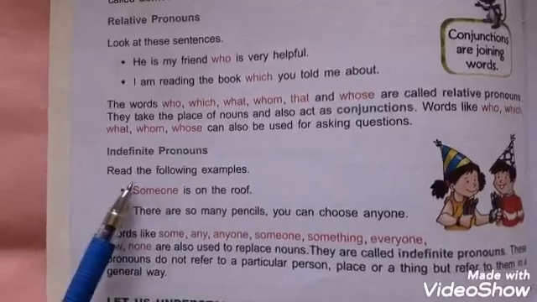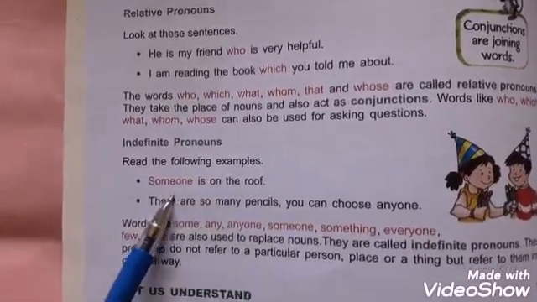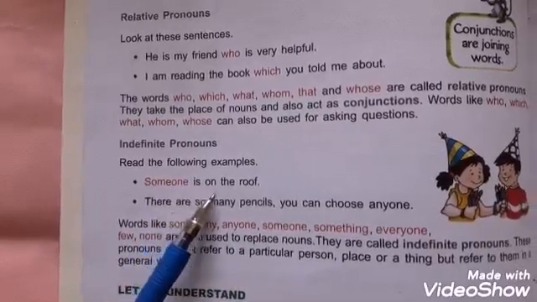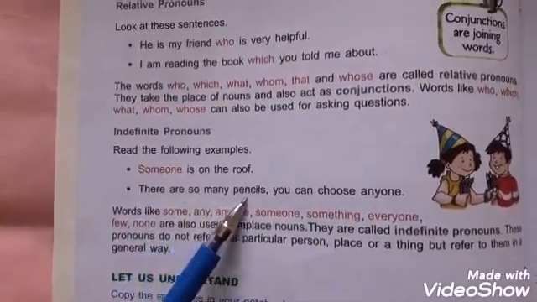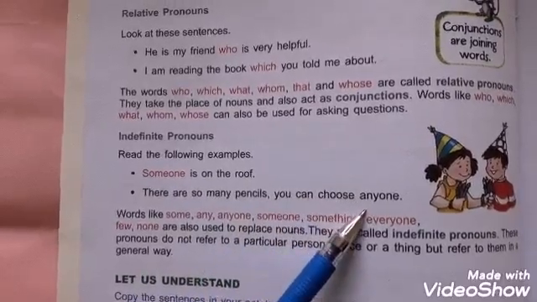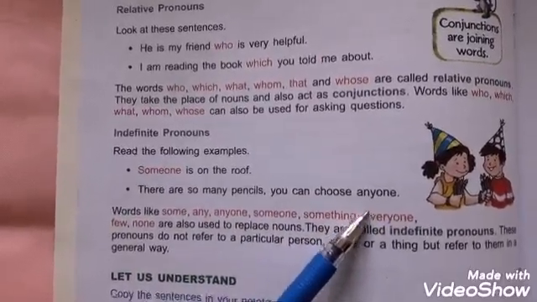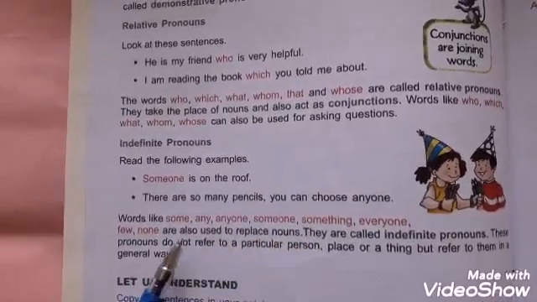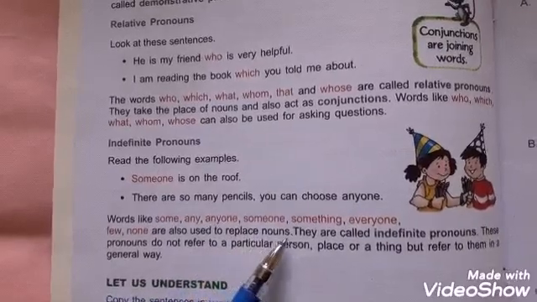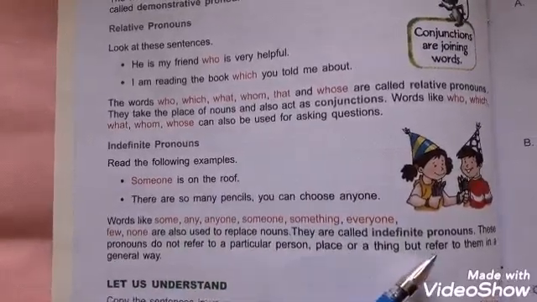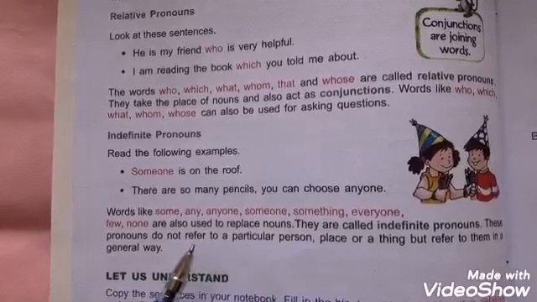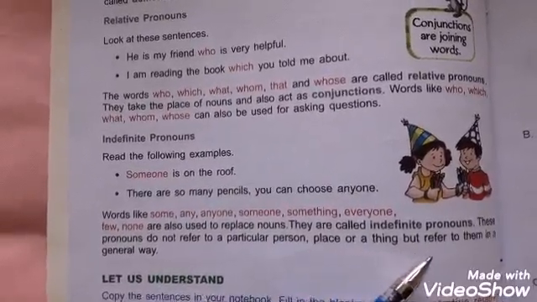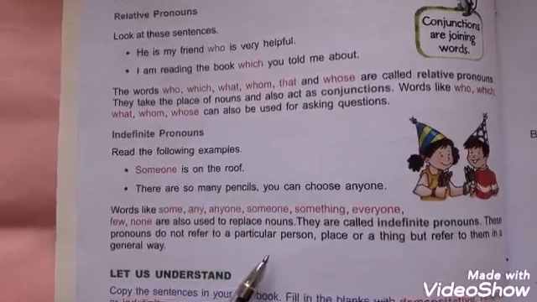Indefinite pronouns. Read the following examples. Someone is on the roof. Here the word someone is an indefinite pronoun. There are so many pencils, you can choose anyone. The word anyone is an indefinite pronoun here. Words like some, any, anyone, someone, something, everyone, few, none are also used to replace nouns. They are called indefinite pronouns. These pronouns do not refer to a particular person, place or thing but refer to them in a general way.